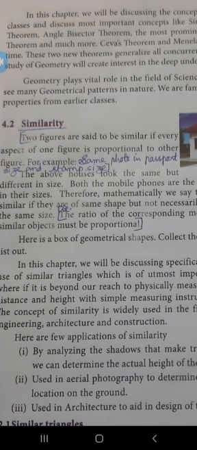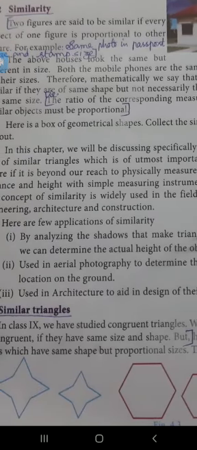Then we can learn about the similarity of triangles. Two geometrical figures are congruent if they have the same size and shape, but geometrical figures which have the same shape but proportional size are similar. I said that already. That is given under the similarity of triangles. Next, we can learn how to take the congruency and similarity in triangles. Generally, I said about this using the photo size example. Now we can learn how to take it in the triangle.